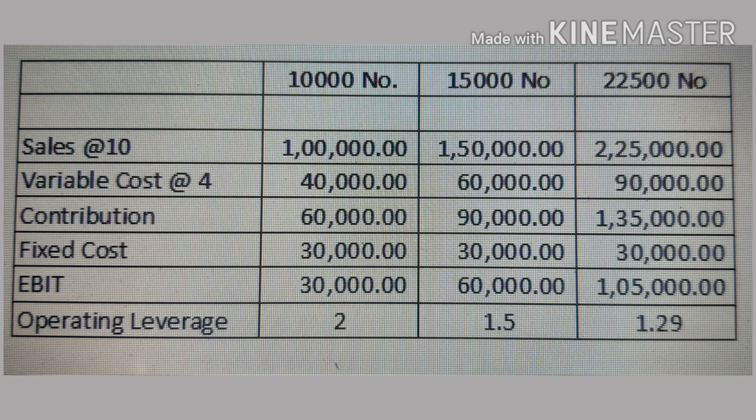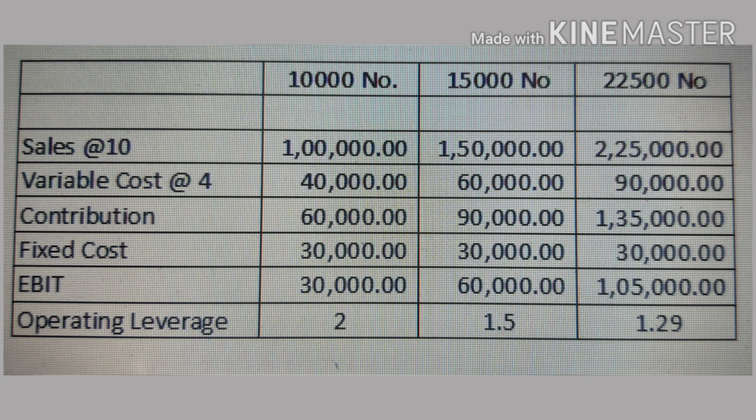As you know, the operating leverage is a relationship between the contribution and the EBIT. So it means when there is a change in the contribution, there will be a change in the EBIT, but it will be 2 times change. As I told you earlier, the contribution and the sales vary in the same proportion. So it means for every 1% change in the sales, there will be a 2% change in the EBIT. That is the meaning of operating leverage of 2. When we say that there is an operating leverage of 2, it means that for every 1% change in the sale, there will be a corresponding 2% change in the EBIT.